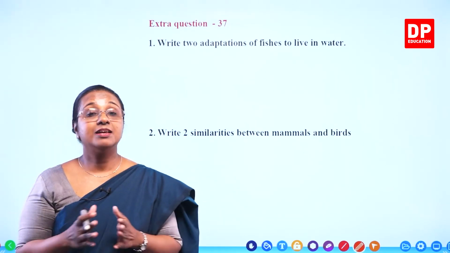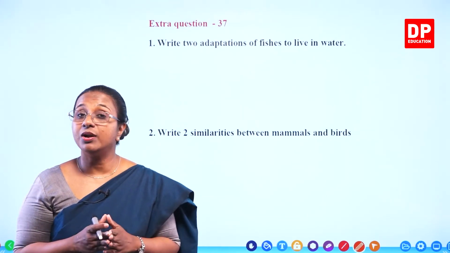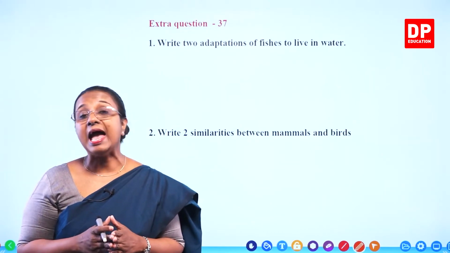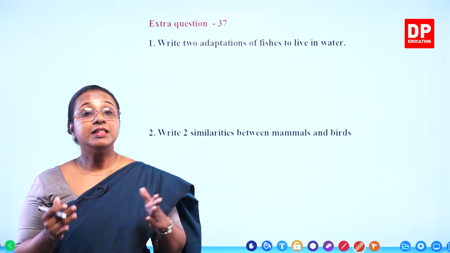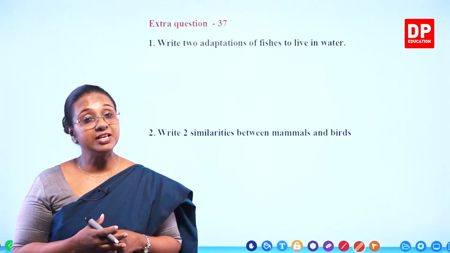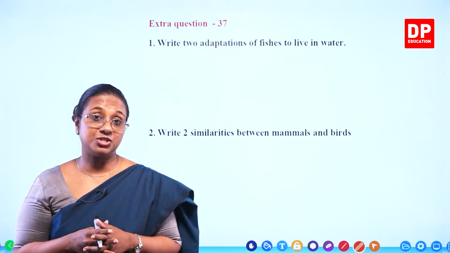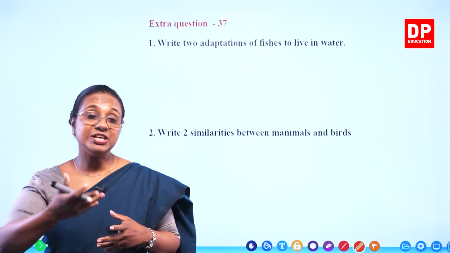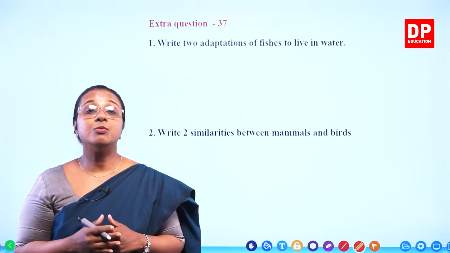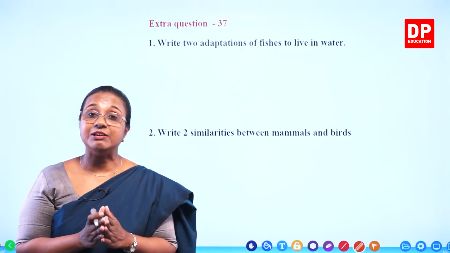They have fins, tail fins and the other dorsal fins, ventral fins, or what we call as caudal fins. You can remember that. Those fins help them to swim and for balancing. Then they have the lateral line. For what? To detect vibrations in water. In addition to that, they have gills for respiration. So through the gills, the water goes in, they respire the oxygen and the water comes out. And they have eyes without eyelids. So those are all adaptations to live in water.